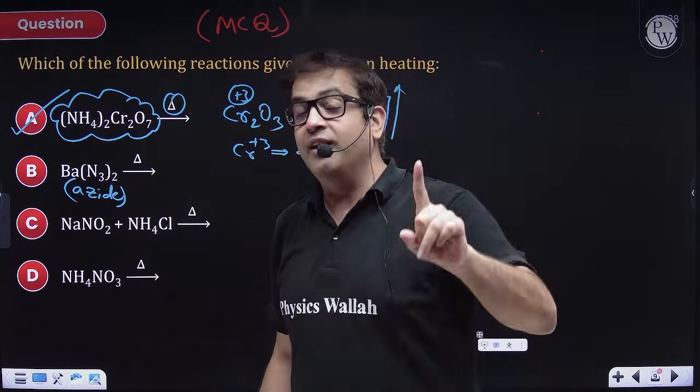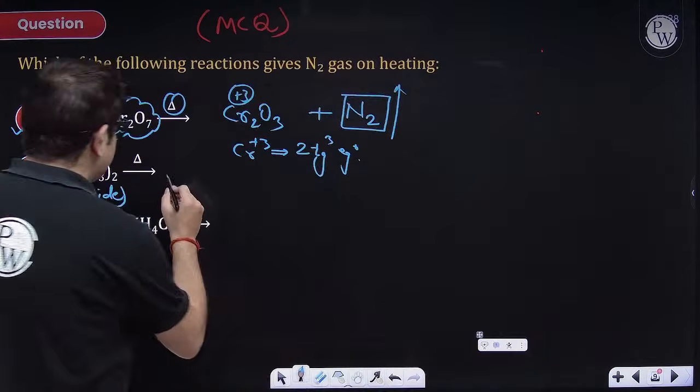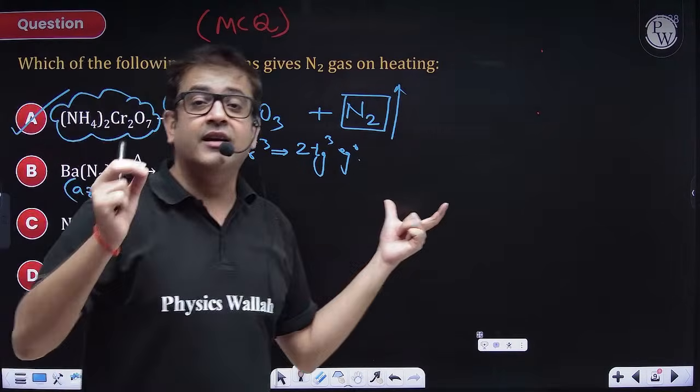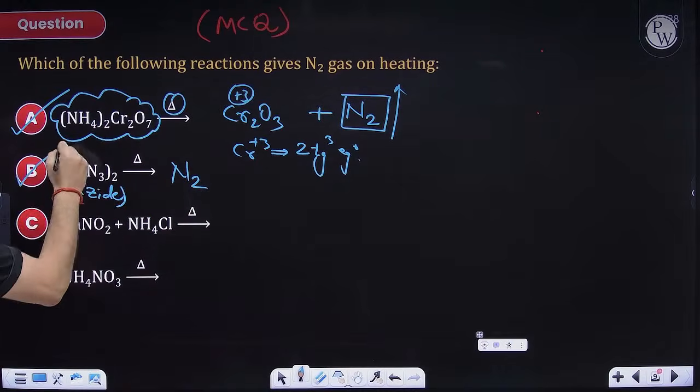So we fill not oxygen gas, we fill nitrogen gas. And how do we produce that nitrogen gas? All the alkali and alkaline earth metal azides on thermal decomposition form nitrogen gas. So this is obviously correct.